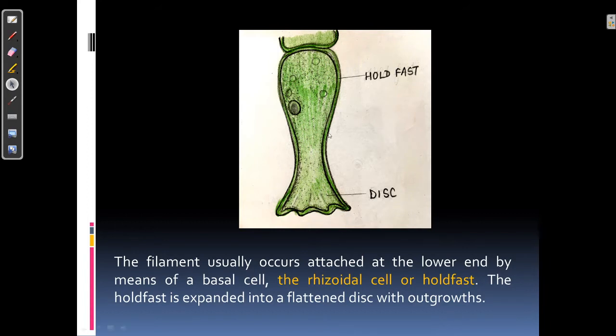The basal cell of the filament, which is known as rhizoidal cell or the holdfast cell, is slightly broader towards its upper end, where it is attached with the other cells of the filament, and the lower end of the cell or the holdfast is expanded into a flat disc with outgrowth.